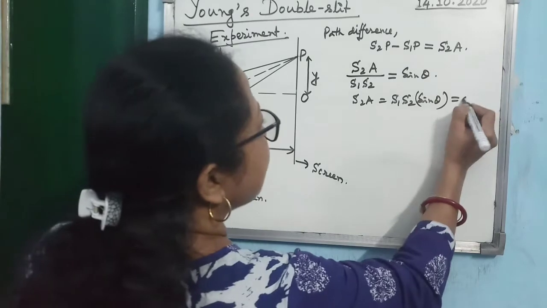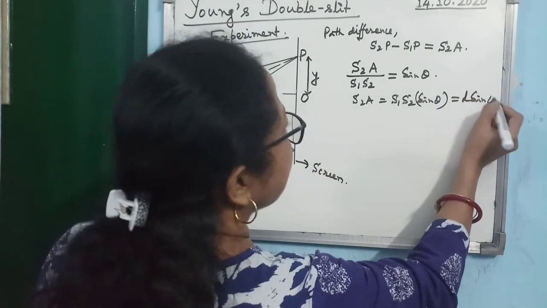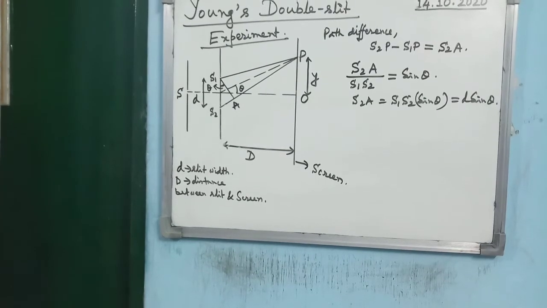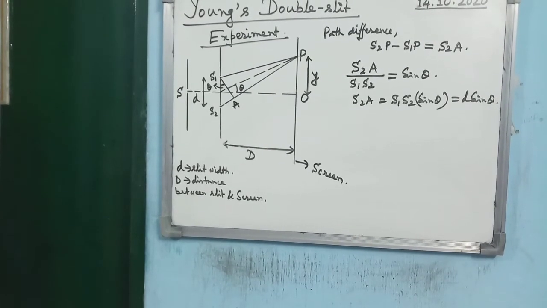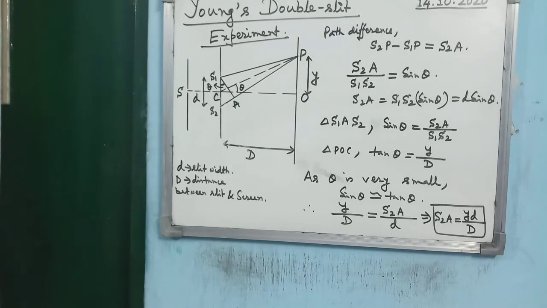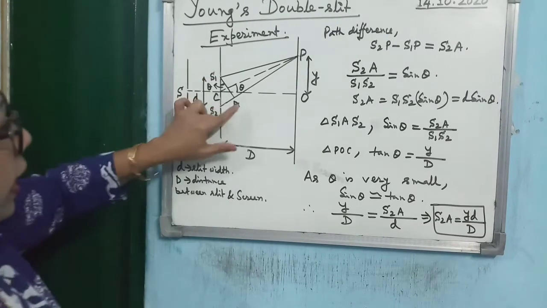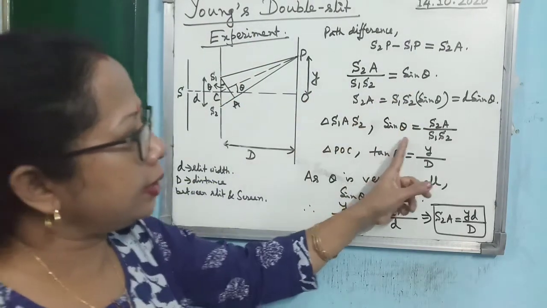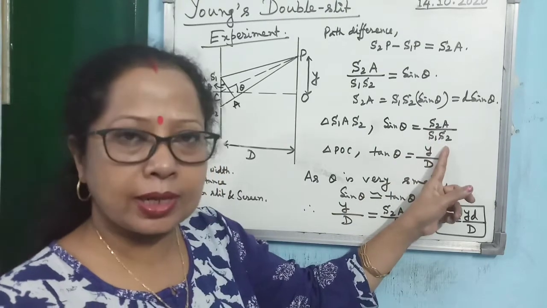Alright. Now S1S2 is how much? d sine theta. Is that clear? So you can write what is the path difference between two interfering waves at the point P. It is given by d sine theta. Now if you consider the triangle S1AS2, this angle is theta. So already I have written this, sine theta is equal to S2A by S1S2.